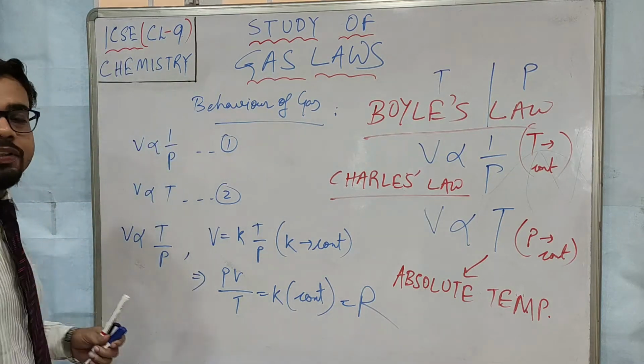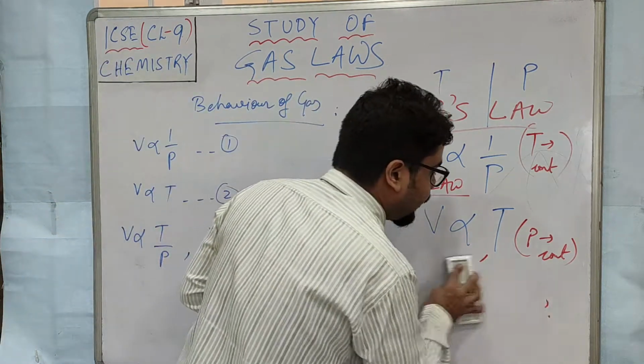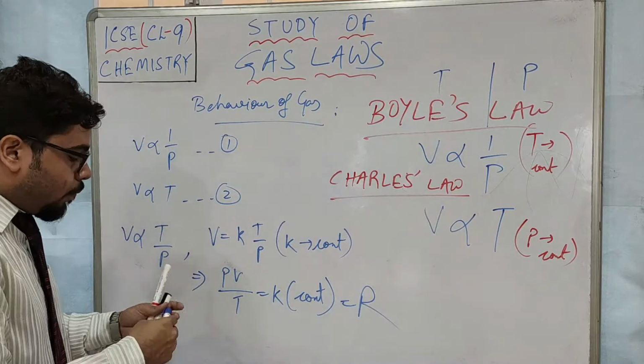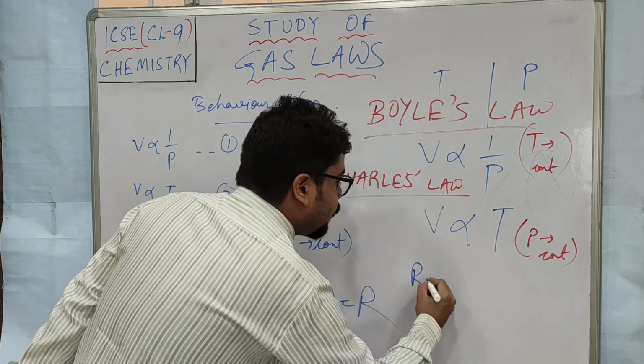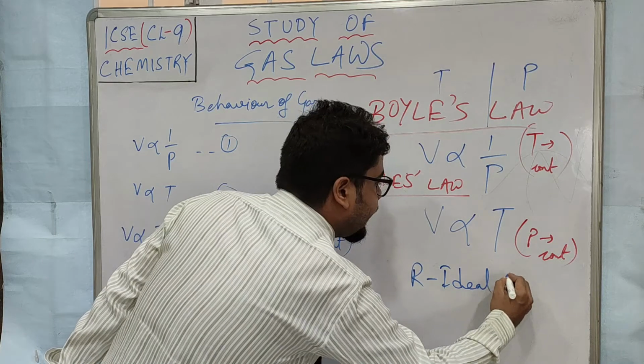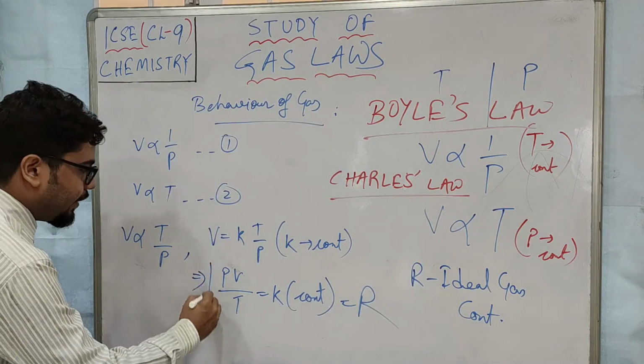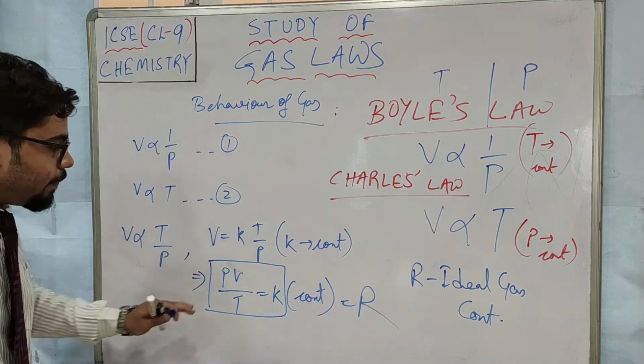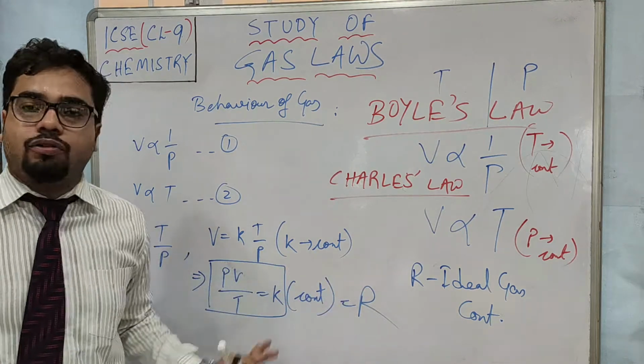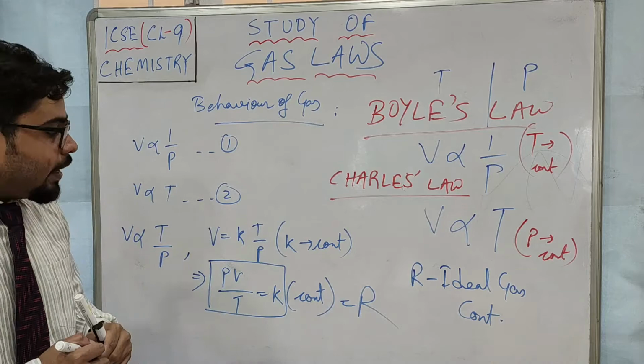Okay, you do not have much discussion about R in class 9. In higher classes you will know more about R. So R is basically the ideal gas constant. So this is the ideal gas equation, PV by T equals K or PV by T equals R. PV by T equals constant.